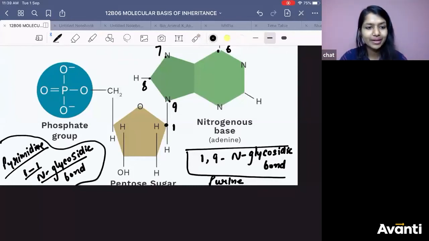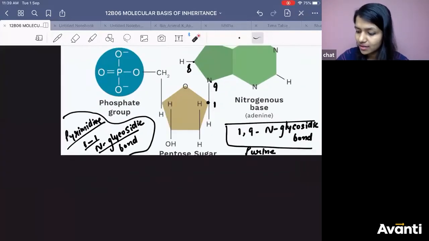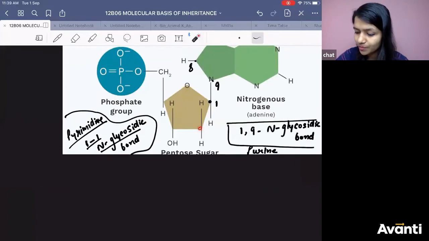So this should be clear in your mind. Now coming to the next bond, which is this. Do the numbering. This is 2, 3, 4, 5. So this bond is called the phosphoester bond. Tell me at which carbon it is happening in the sugar? At the 5th carbon. At the 5th carbon you will have the phosphoester bond.